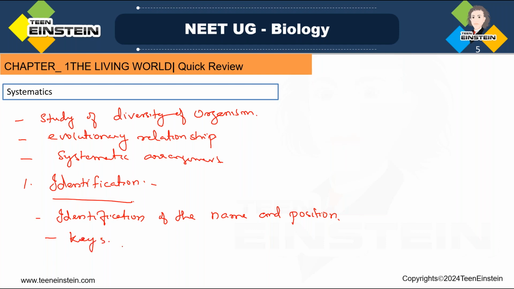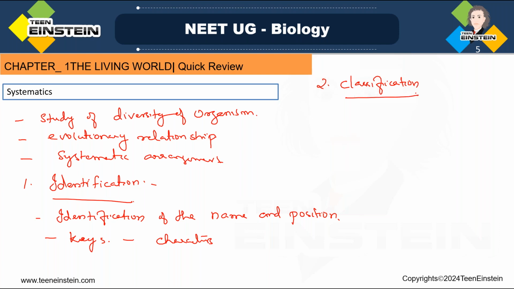Okay, so what are these keys? Keys means the matching or alternating characters which are found in that organism. Keys means characters or characteristic features which are found in that organism. That is the identification step. Next is classification. The second step is classification.